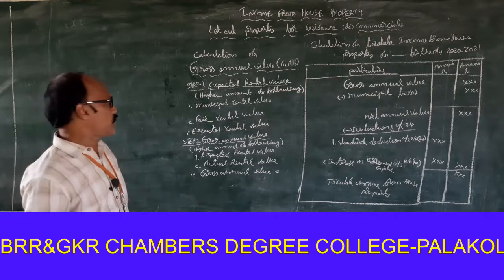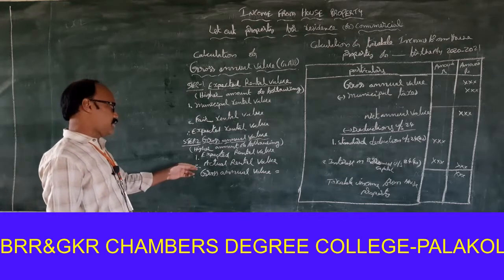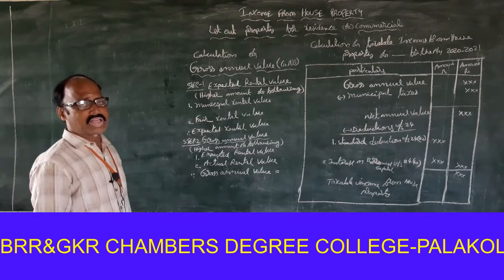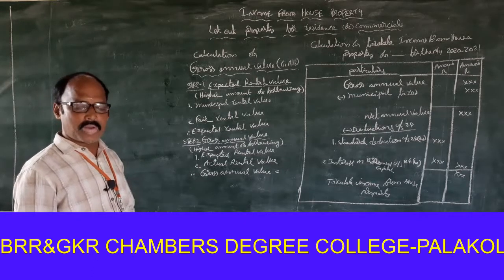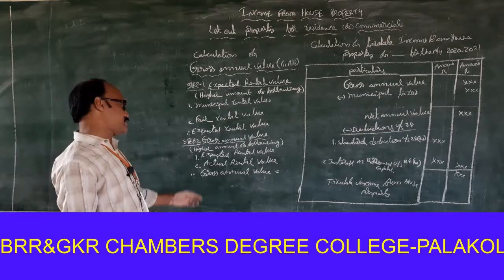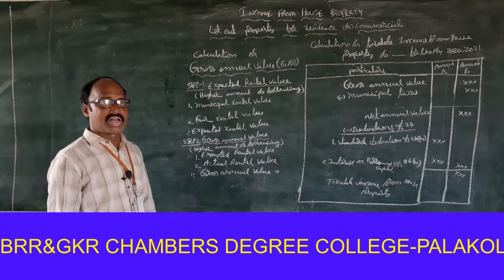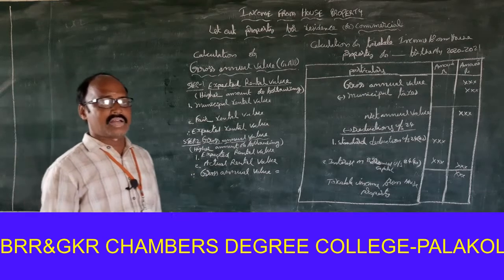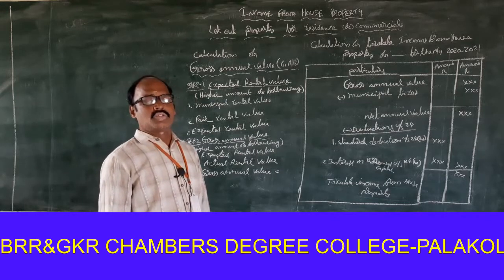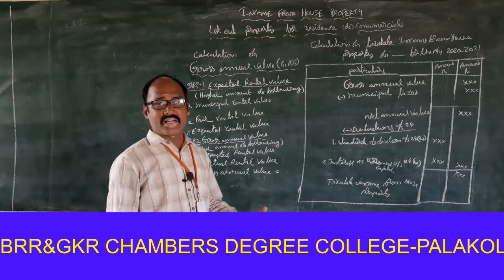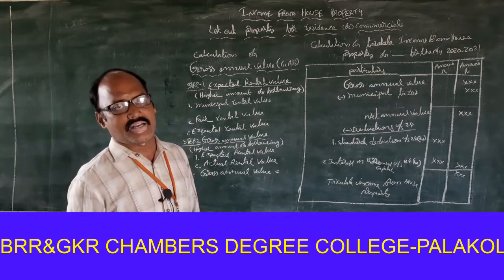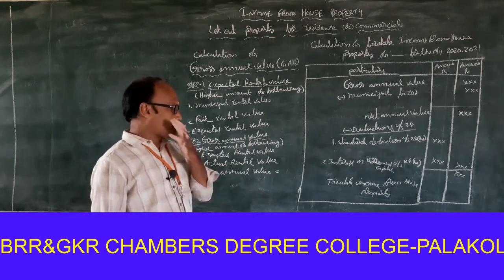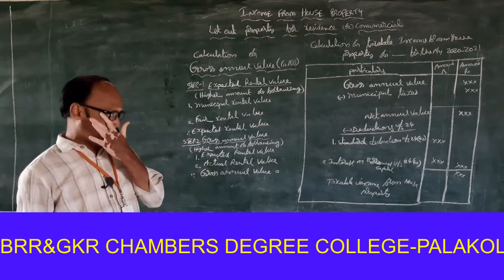Next one, actual rental value. Actual rental value means the actual rent received from the tenant. Standard rental value means the rental value decided under the Rent Control Act. So those are the types of rental values.